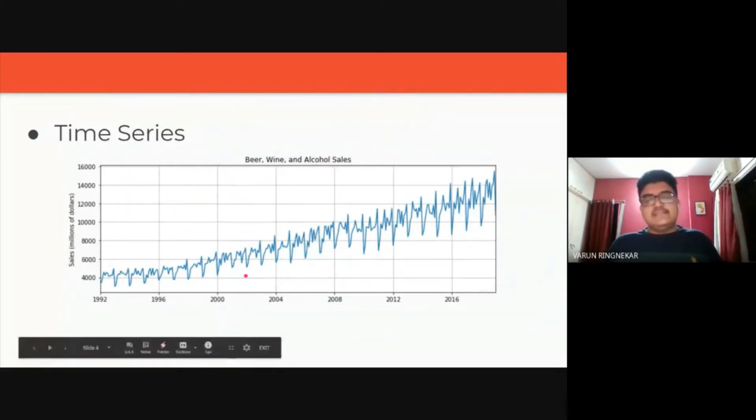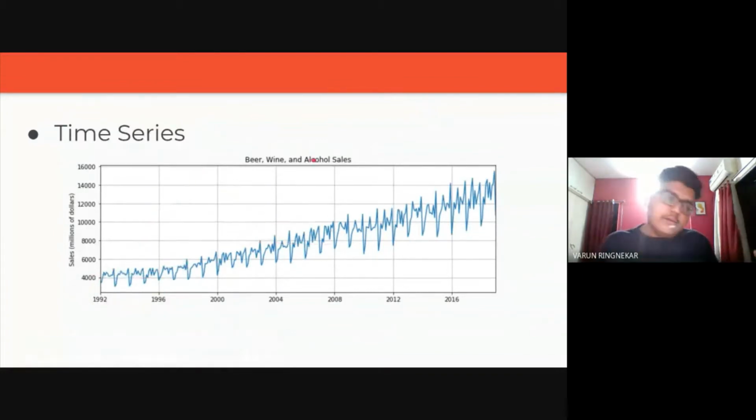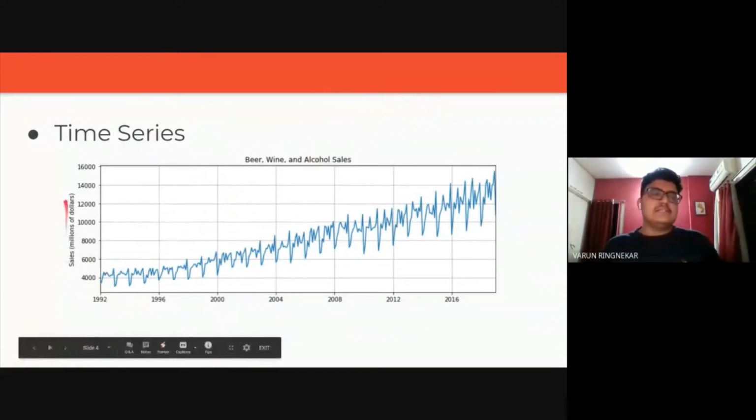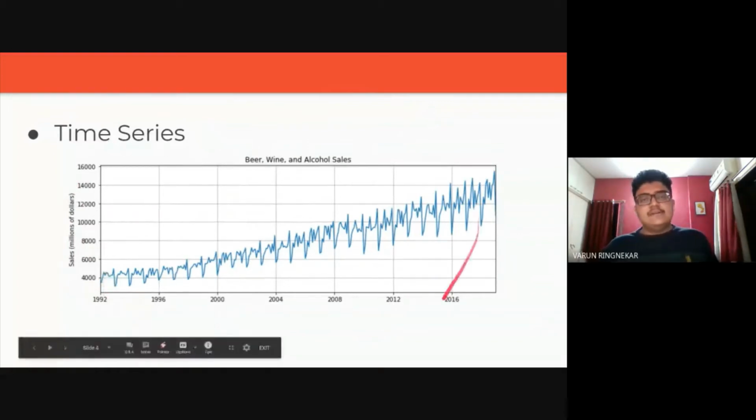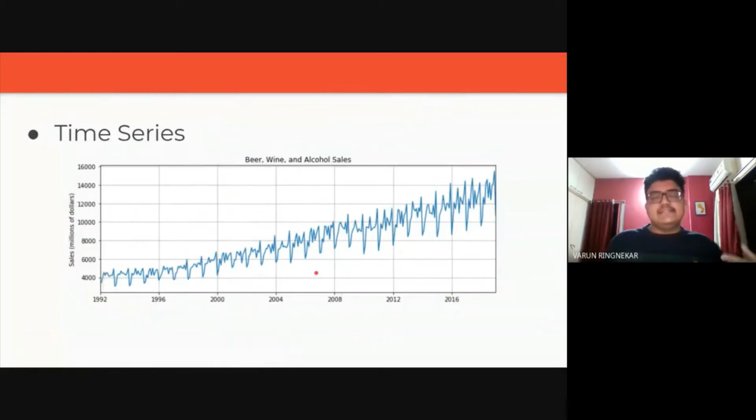These are the monthly sales, and every point in this data set is the amount of these products sold in millions of dollars. On the y-axis you can see sales in millions of dollars, and for every month there's a point in this data set.